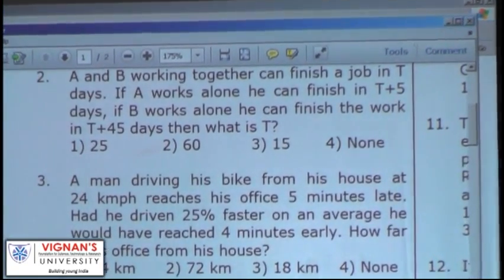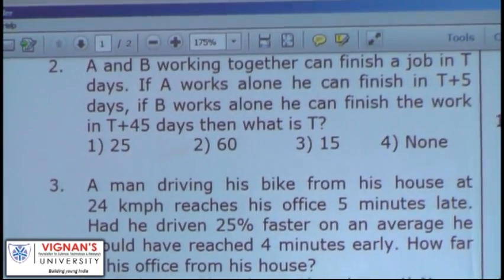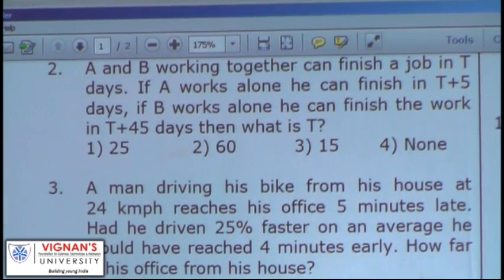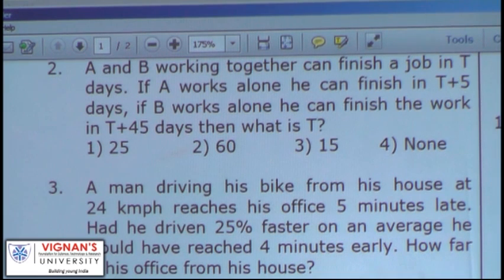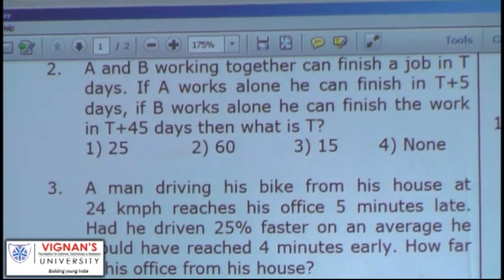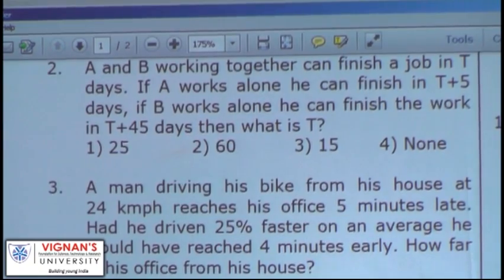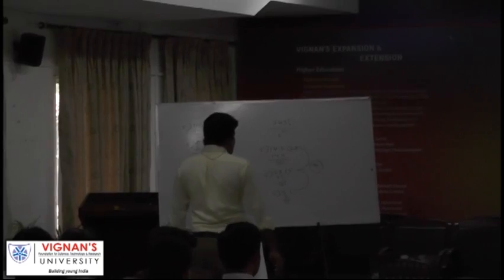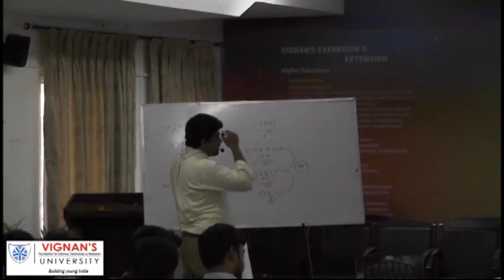A and B can finish a job in T days. If A works alone, he can finish it in T plus 5 days. If B works alone, he can finish the work in T plus 45 days. What is T? A works alone, he can finish the job in T plus 5 days, and B works alone, he can finish the job in T plus 45 days. Then what is T?